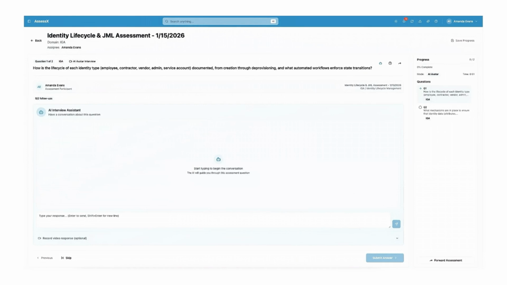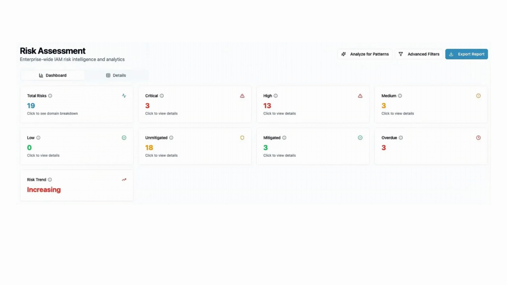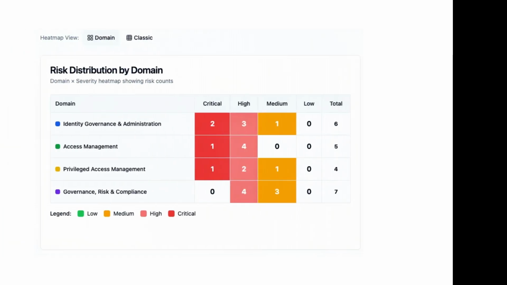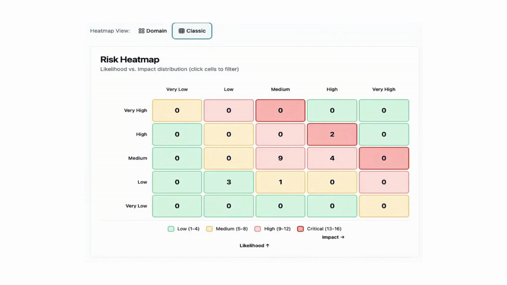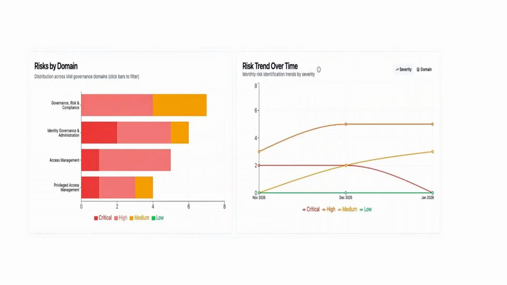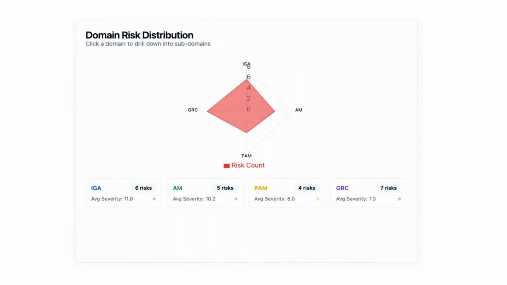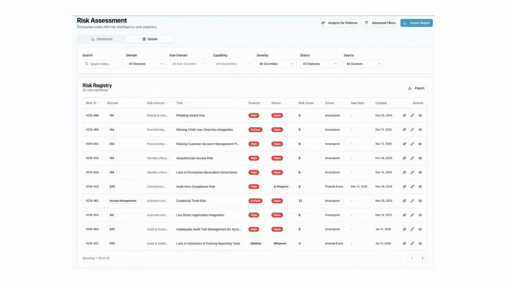Once the assessment is completed and submitted, the system analyzes all responses in detail. As responses are provided, AssessX continuously analyzes the data. Risk exposure is visualized through KPIs, heat maps, and radar views, enabling the organization to understand IAM risk across domains in a clear and measurable way. Maturity levels are calculated, control weaknesses are identified, and potential risks are quantified.